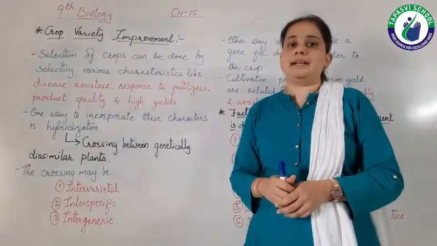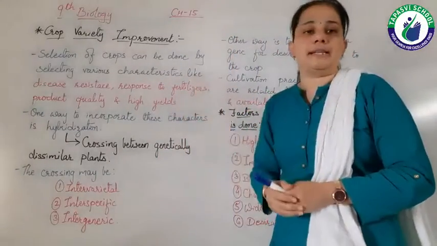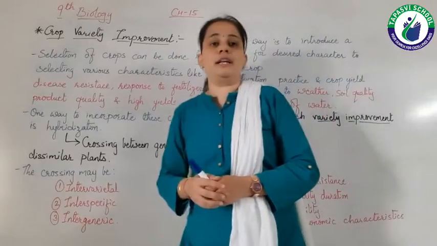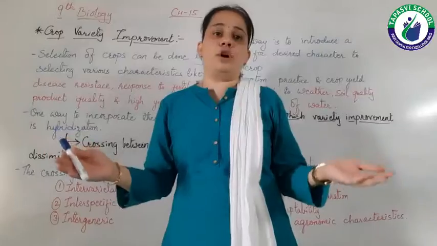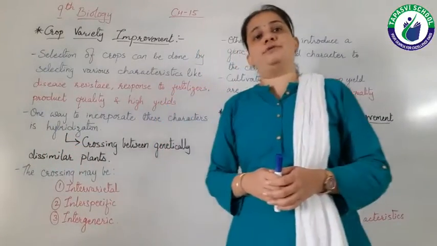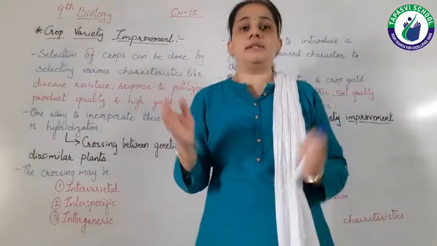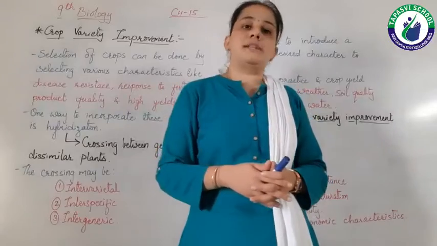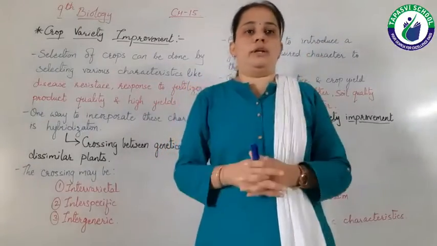The second characteristic is response to fertilizers. Response to fertilizers means, as we all know, all types of soils do not contain all the types of nutrients. Some plants require some nutrients in huge quantity, while some other plants require some nutrients in small quantity.